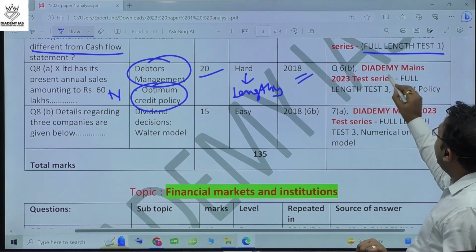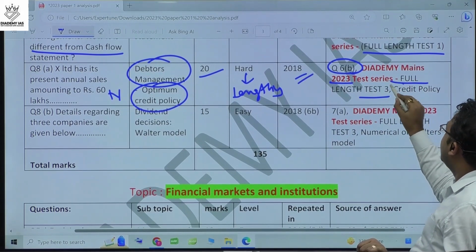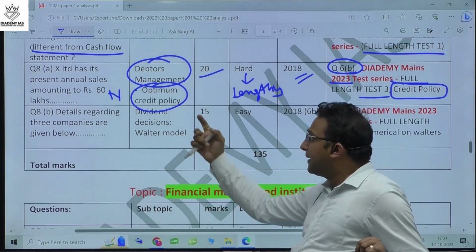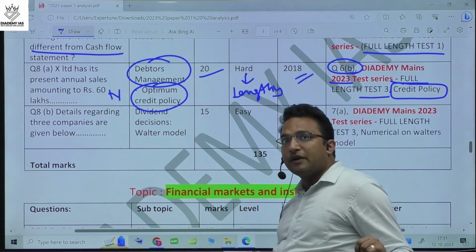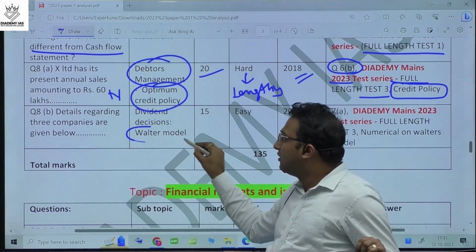So Diademy mains test series, question number 6B, full length test number 3, had the question on the credit policy. So if you practice this question, automatically this concept is clear and you can attempt the paper with flying colors. Okay. Next is the question on the Walter's model.